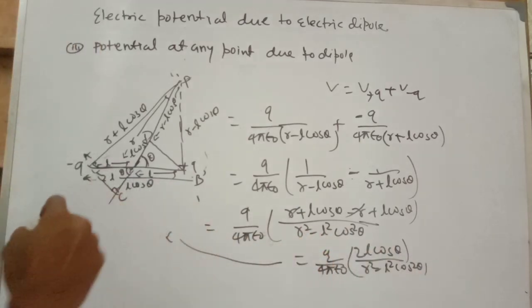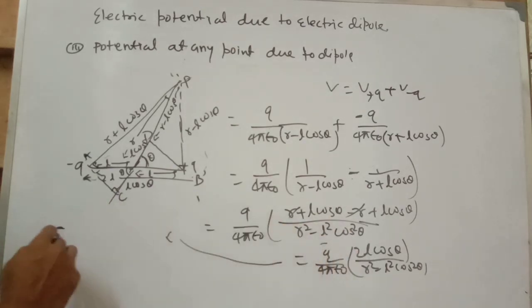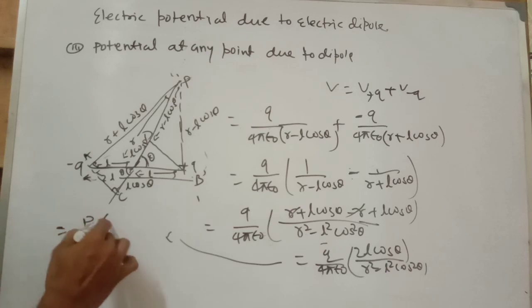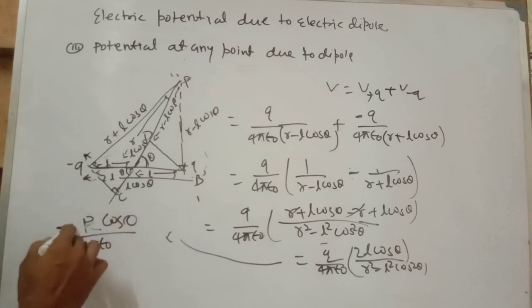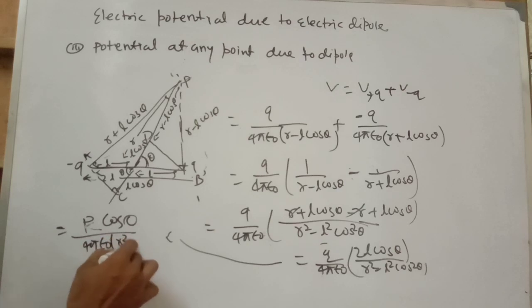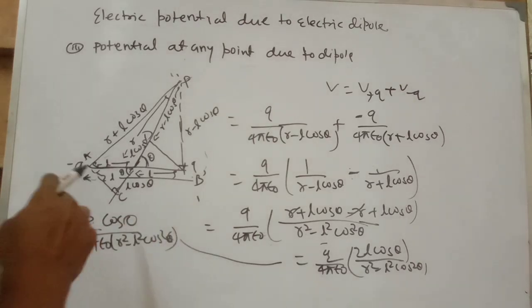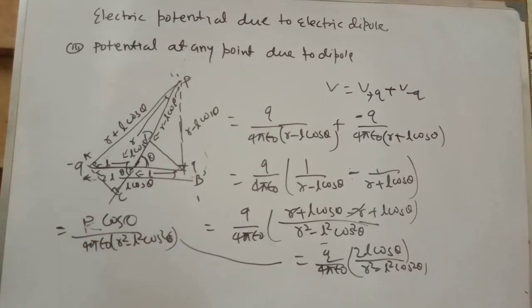So 2QL is the dipole moment P, giving P cos theta over 4 pi epsilon naught times R square minus L square cos square theta. So this is the electric potential at any point P due to a dipole.